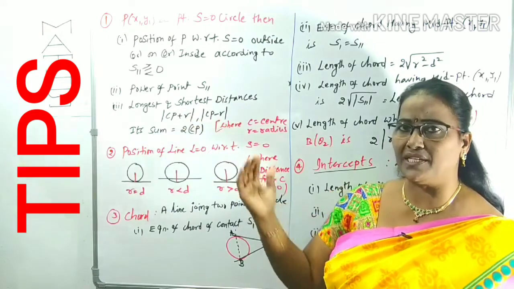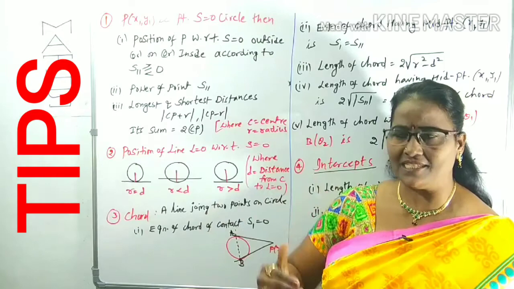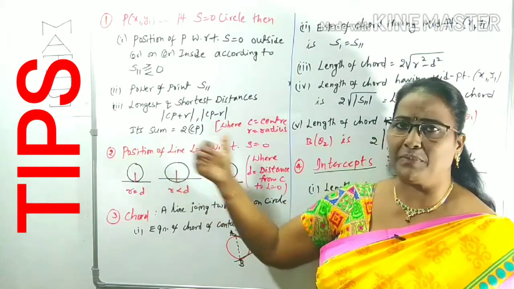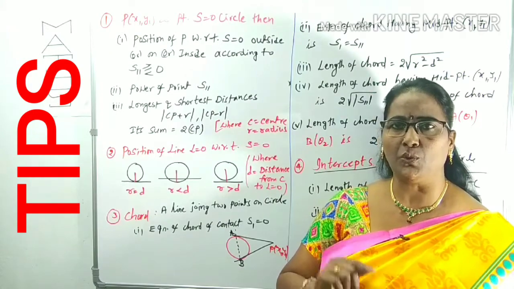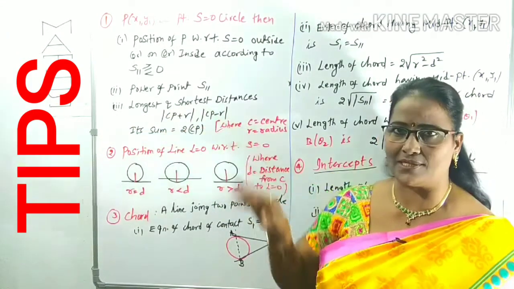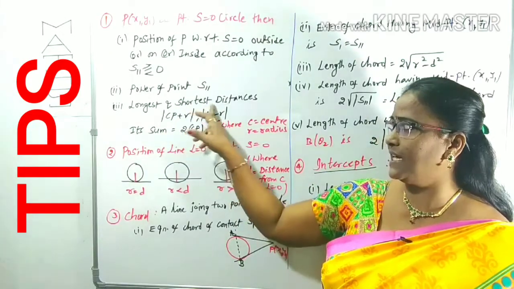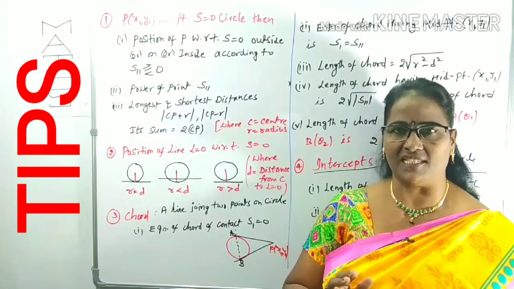By adding these two, the sum of the longest and shortest distances is 2 times CP. I am writing in short form LD and SD also, for longest distance and shortest distance.